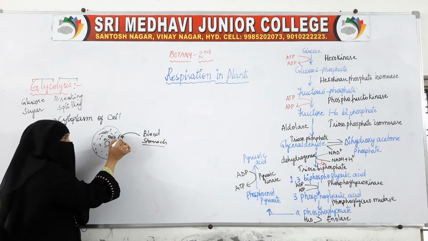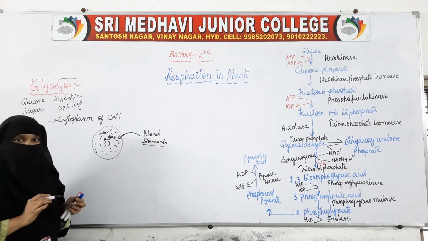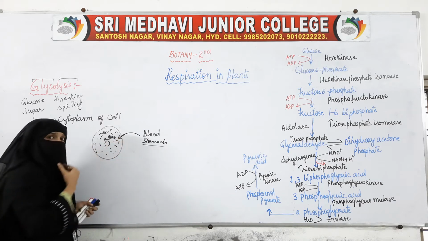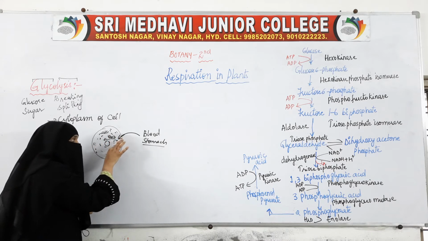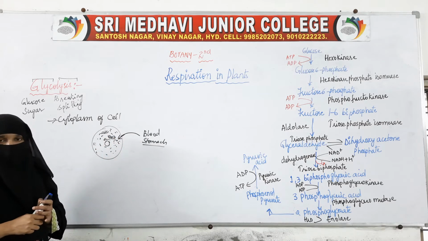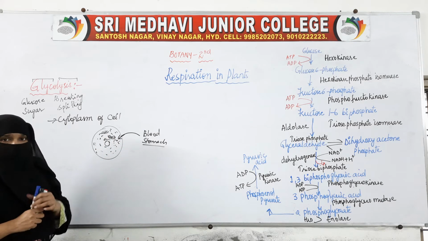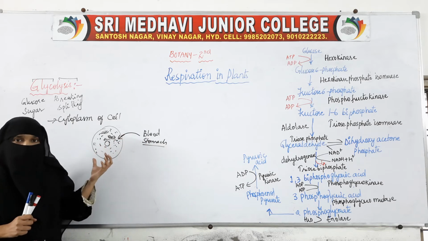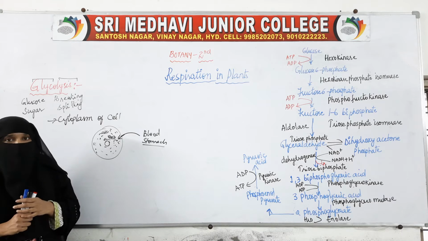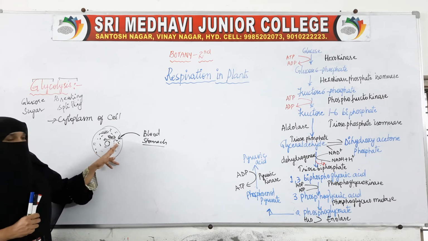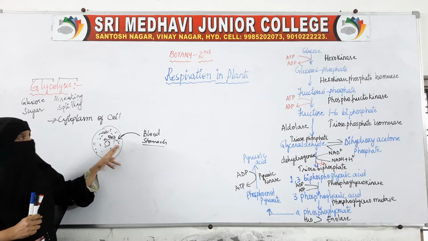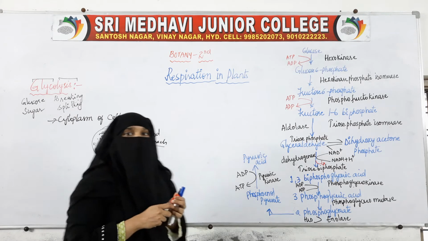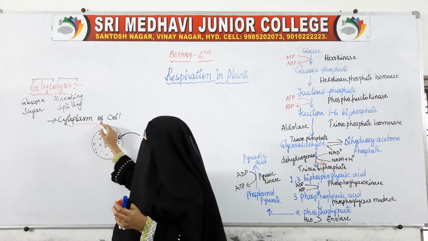So along with the blood, glucose enters into the cell. Now when it enters into the cell, where will the glucose be? This glucose will be in the cytoplasm. Cytoplasm is nothing but the fluid which is filled in the cell where organelles are floating. So inside the cytoplasm, glucose is present. So where will this glycolysis take place? This glycolysis takes place in the cytoplasm of the cell.